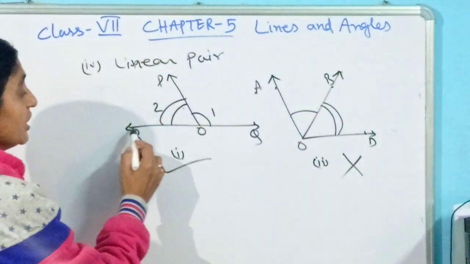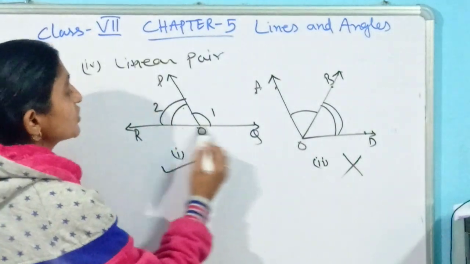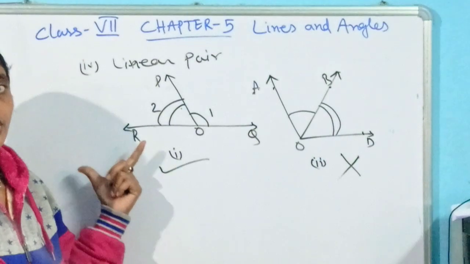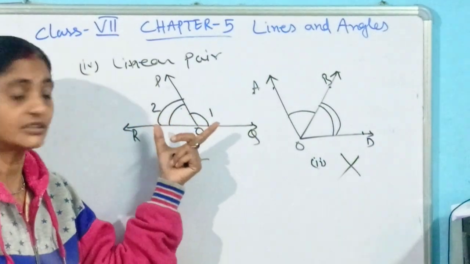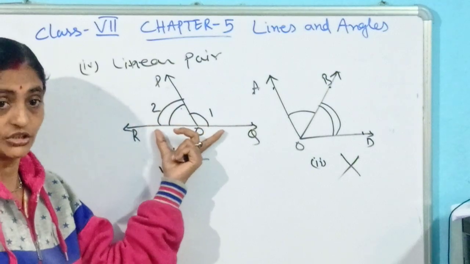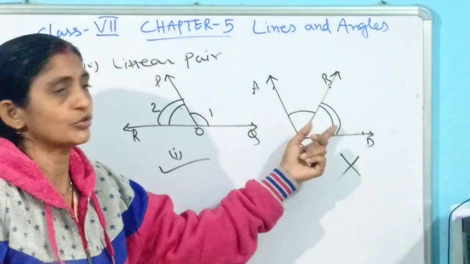But here they are placed in such a way that they make a straight line, so their sum is exactly 180 degrees, which is not possible in this case.